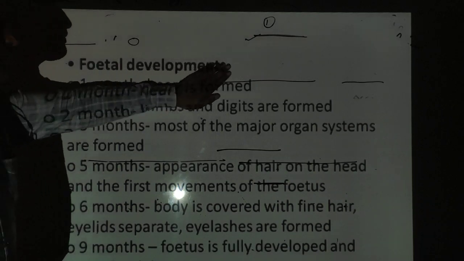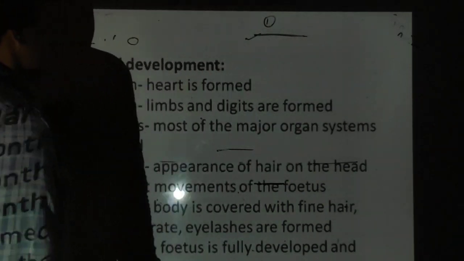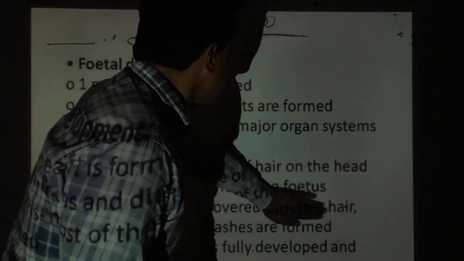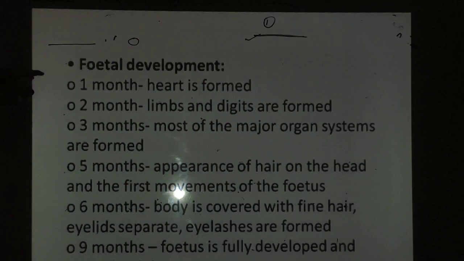Next, fetal development. When the embryo is differentiated into the different organs, then that is known as the fetus. 1 month fetus, ये क्वेश्चन आ चुका है, कौन किस में क्या बन जाता है.